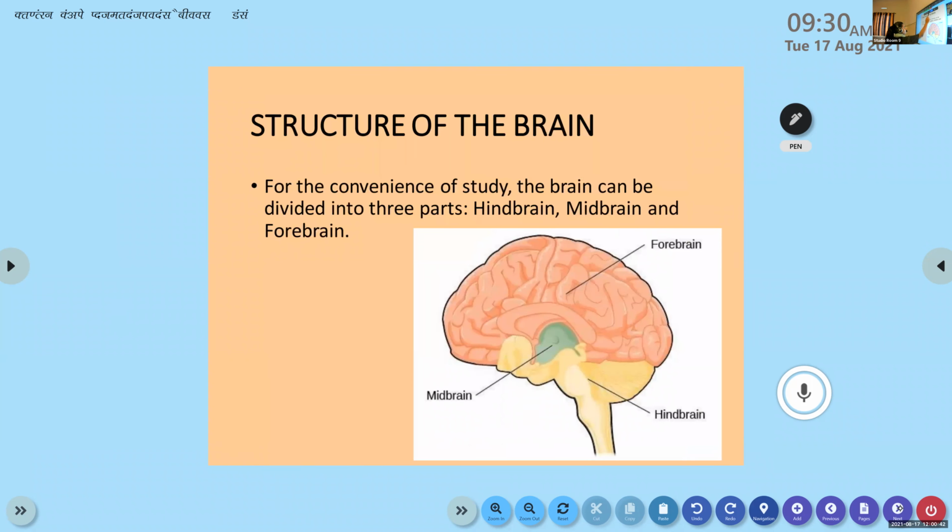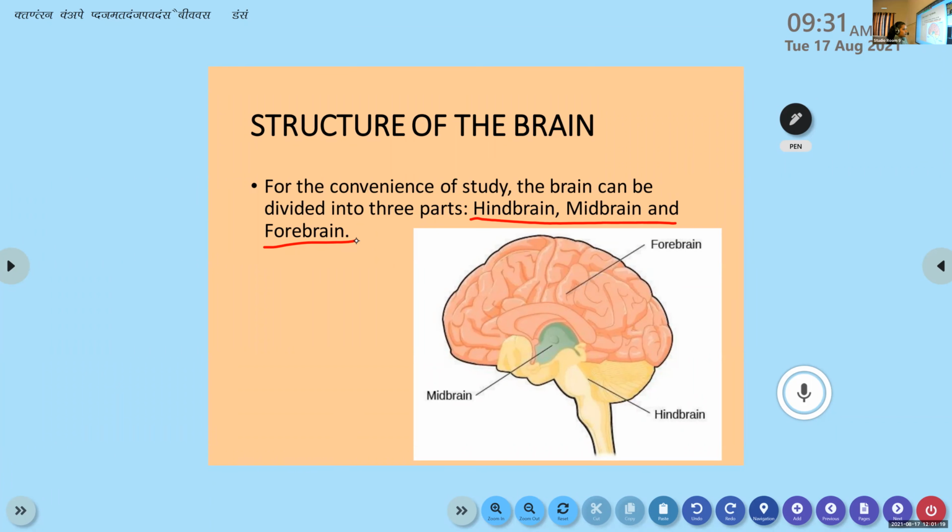So, structure of the brain. For the convenience of study, the brain can be divided into three parts, that is hindbrain, midbrain, and forebrain. Note that hindbrain is in the back of the head. Forebrain is from the front to the top part, and midbrain is the inside part. This peach colored one is the forebrain, midbrain is that green colored one, and hindbrain is the yellowish shape.